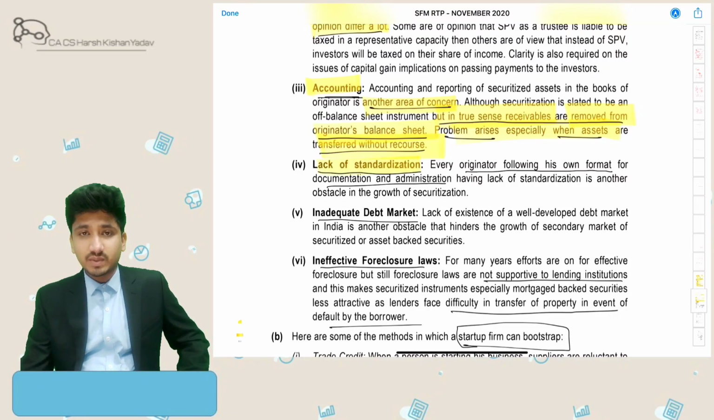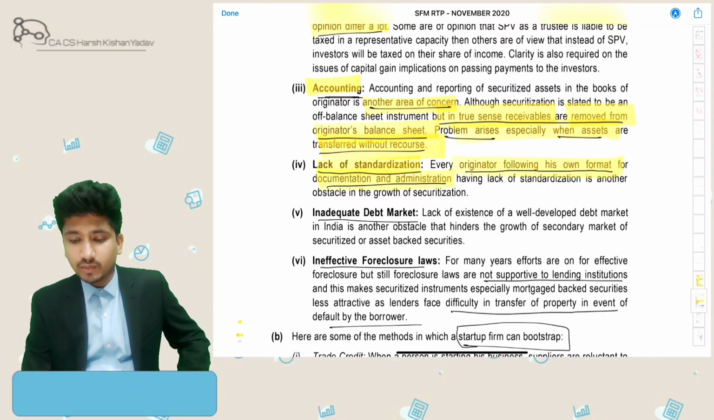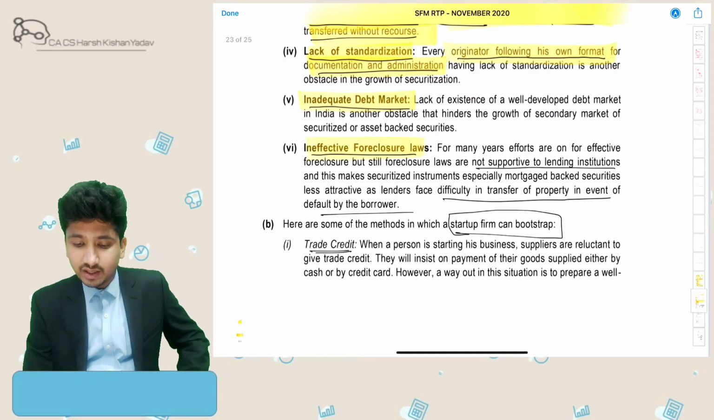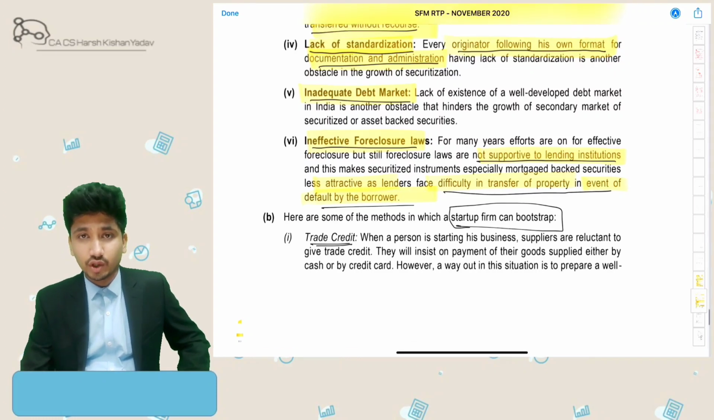Lack of standardization means everybody gets into the contract as per their convenience. Every originator follows his own format of documentation and administration. Inadequate debt markets in India. Ineffective foreclosure laws, not supportive to lending institutions, especially less attractive as lenders face difficulty in transfer of property in the event of default by borrowers.